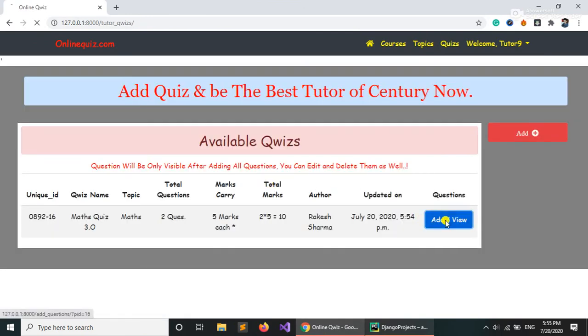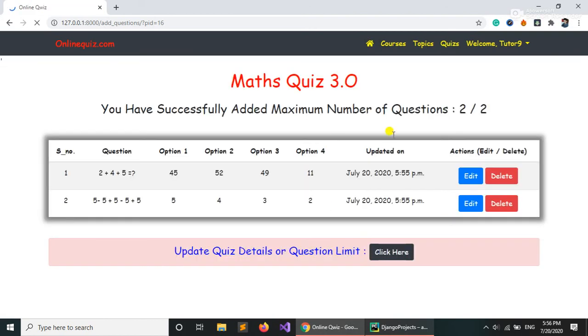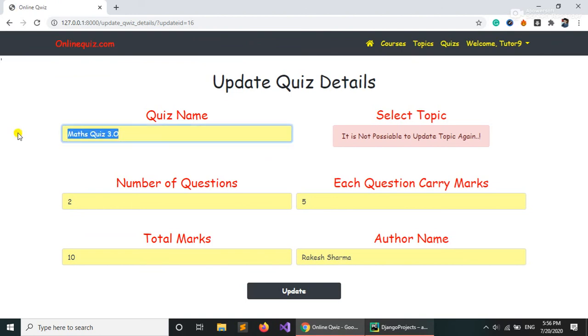Now when we click on add, it's saying you have already added 2 questions. Suppose you want to delete a question, you can click here, and for edit you can click here. But suppose we want to add one more question, we can just click here directly. We can add the quiz details, but if we click here, we need to add one more question, question 3.